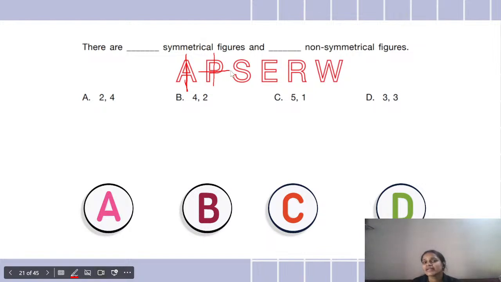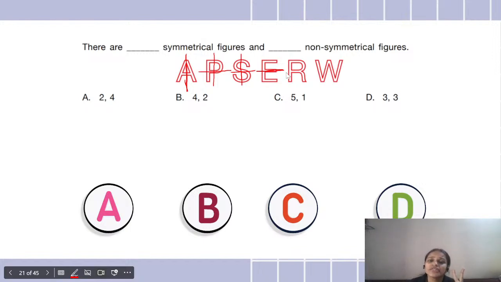Neither can I divide it like this, so again both sides would not be the same. So we have one symmetrical shape and one non-symmetrical shape. Now coming to S, can I divide it into half like this, both ways? No, because they would not form the mirror image. Coming to E, yes, this is a symmetrical shape because if I draw a line of symmetry horizontally, I can divide it into equal halves. So we have two symmetrical shapes.